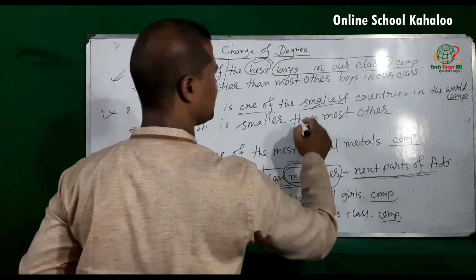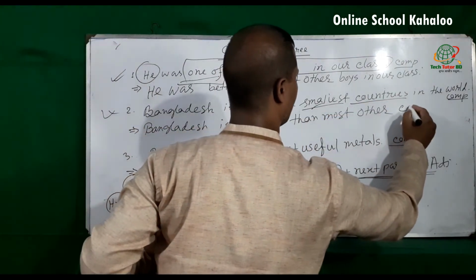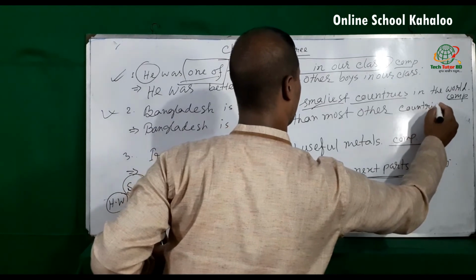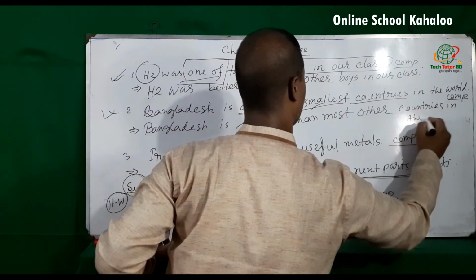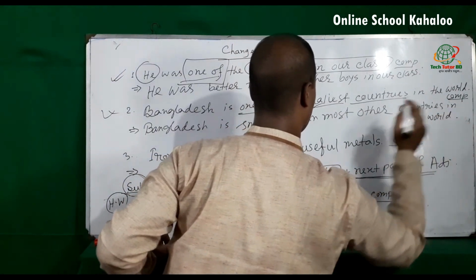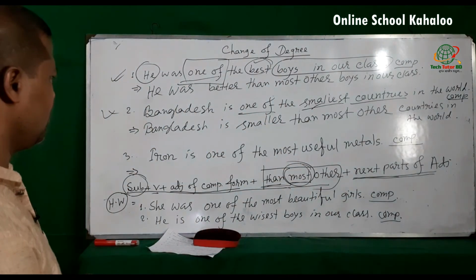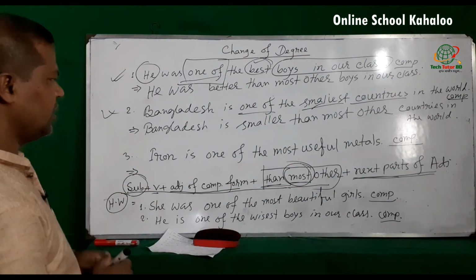Here the adjective is smallest, so next part here is countries in the world. Okay, so in this way